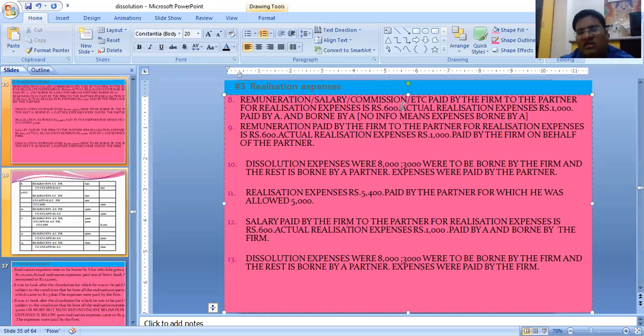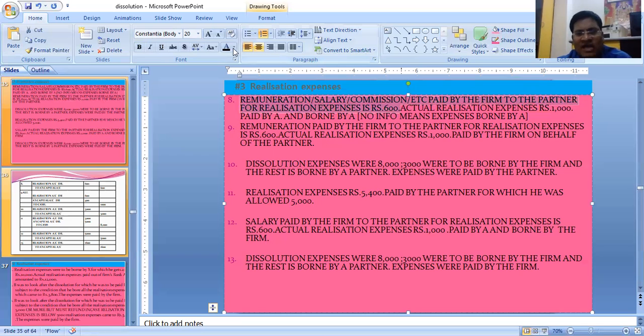But what is added? Actual realization expenses 1000 paid by A and borne by A. Means there is no information. You will only take the one line about remuneration and salary.